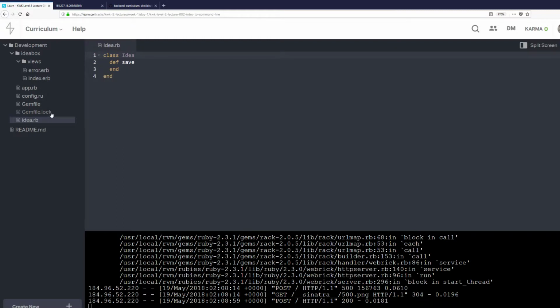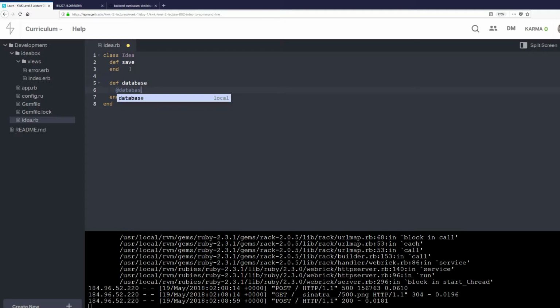Again, I want to say idea. I always tell my students I absolutely hate defining a term with the same term because it's just circular. What we want is that every single instance of Idea should be able to access the database and write to it. So what we're going to do now is define a database method. In this database method, we're going to fetch the database referenced by the instance variable @database, or create a new database.